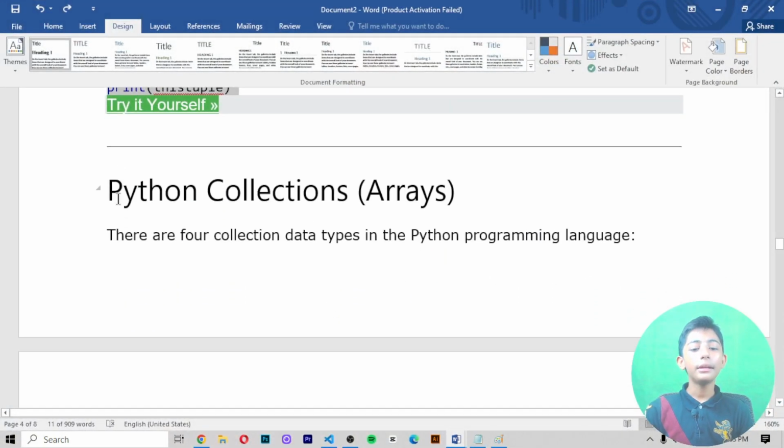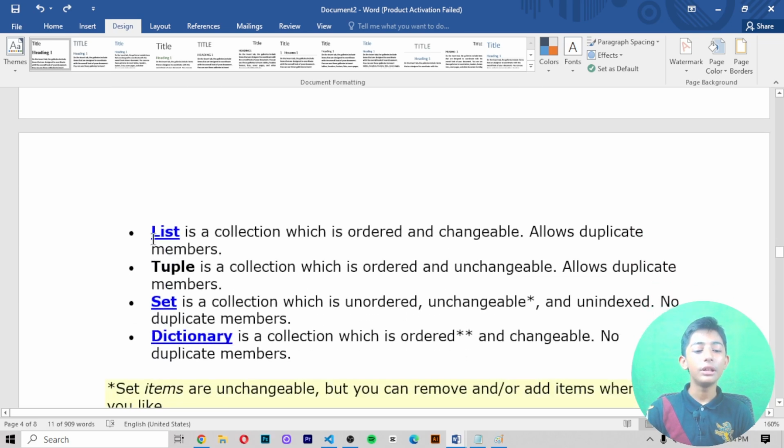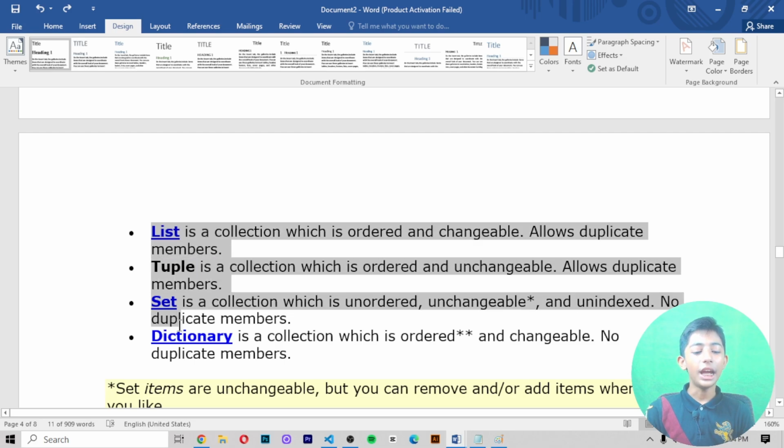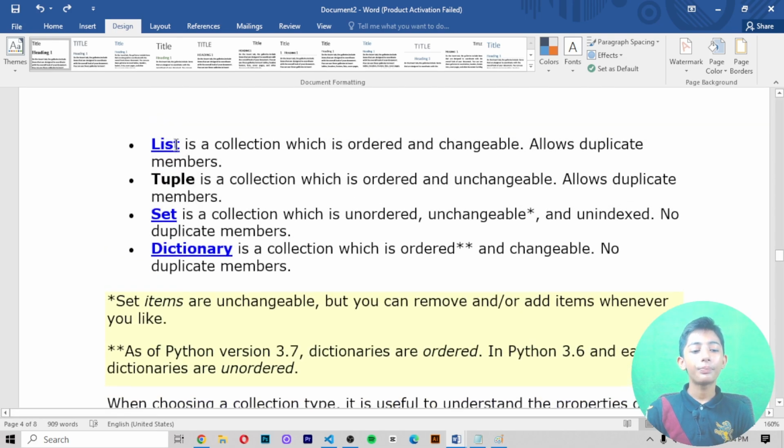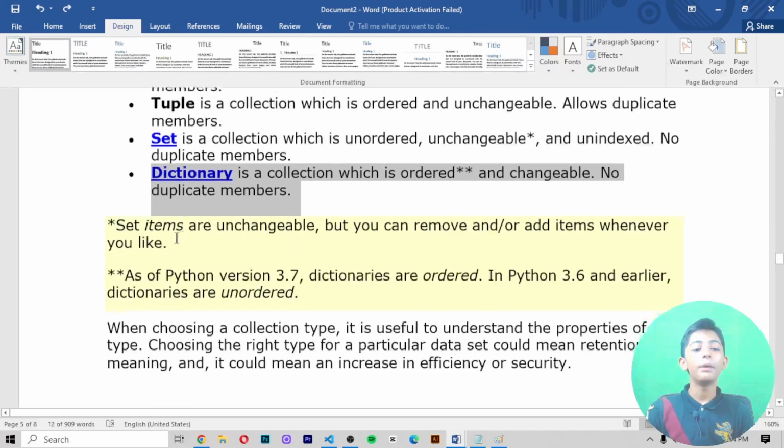Now, Python collections. There are 4 collection data types in the Python programming language: list, tuple, set, and dictionary. What is the work of these? List is a collection which is ordered, changeable, and allows duplicate members. Tuple is a collection which is ordered and unchangeable and allows duplicate members. Set is a collection which is unordered, unchangeable, and unindexed, with no duplicate members. Dictionary is a collection which is ordered and changeable, with no duplicate members.